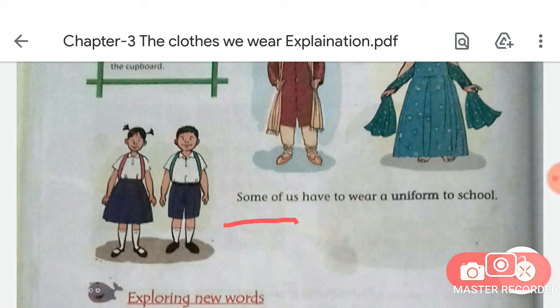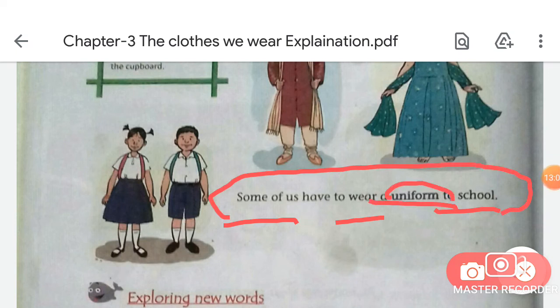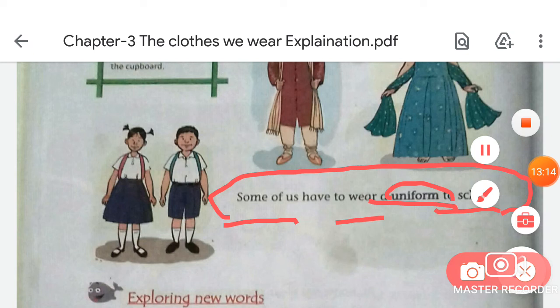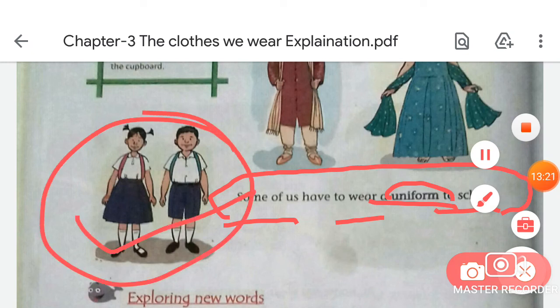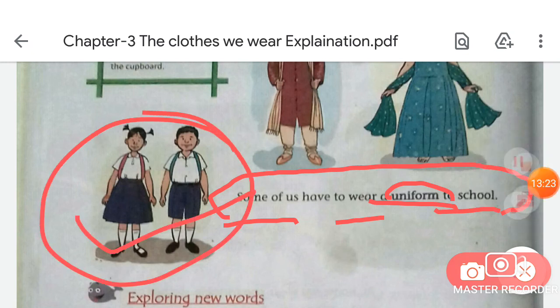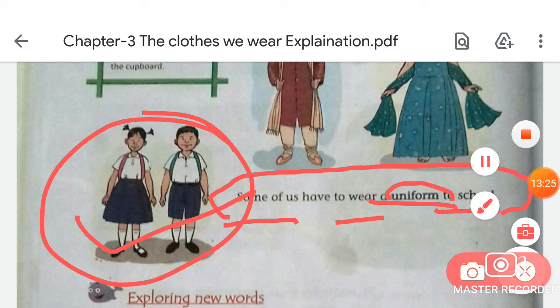Some of us have to wear a uniform to school. So students, do you know what is a uniform? So uniform is a kind of cloth that a group of people wear to look the same. Okay, as you can see in this picture, these students are wearing a uniform to look the same. Okay, so we wear the uniform to look the same,